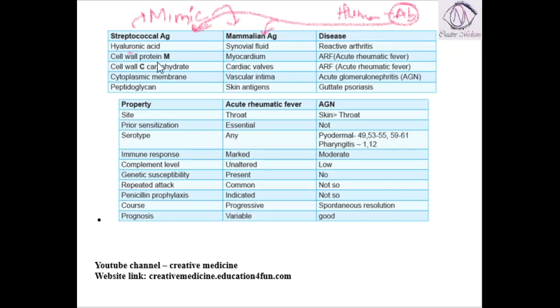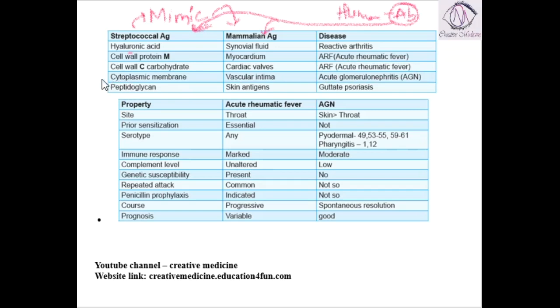Second, cell wall protein, especially the M type of cell wall protein, will mimic the myocardium. M for myocardium: cell wall protein M will mimic myocardium, thus resulting in acute rheumatic fever. Then we have cell wall carbohydrate C. Cell wall carbohydrate C will mimic cardiac valves. Because cell wall carbohydrate C mimics cardiac valves, it results in acute rheumatic fever.